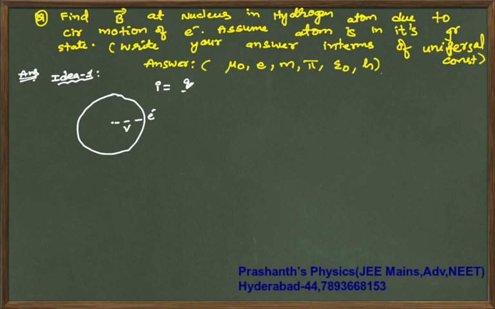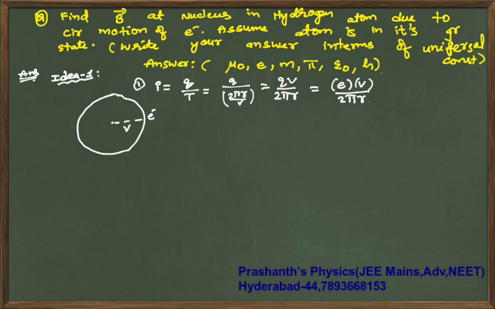If q charge is moving, charge per unit time is q by the time period 2 pi r by v, so that is qv by 2 pi r. Here it is an electron, so e times v by 2 pi r. Keep it aside.